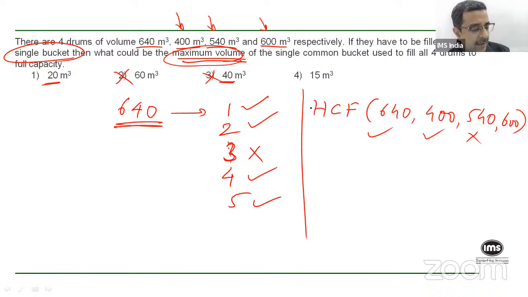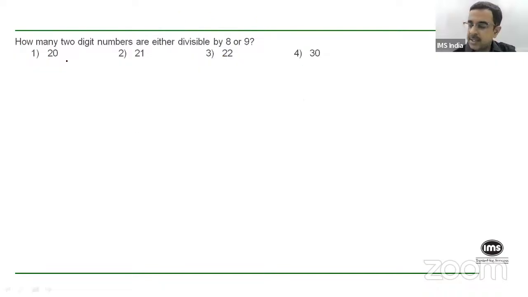Now, if you look at 20, everything is divisible by 20. 640 divided by 20, 400 divided by 20, 540 divided by 20, and 600 also divided by 20, which means 20 will be a common factor of all of them, and it will be the highest common factor. So the answer to this question would be 20. All right. I hope you understood why we're using HCF and how to calculate. So rather than actually trying to calculate the HCF by factorizing or by using the division method or anything, make use of the options. It will be much quicker. Okay. All right. Try this one now.